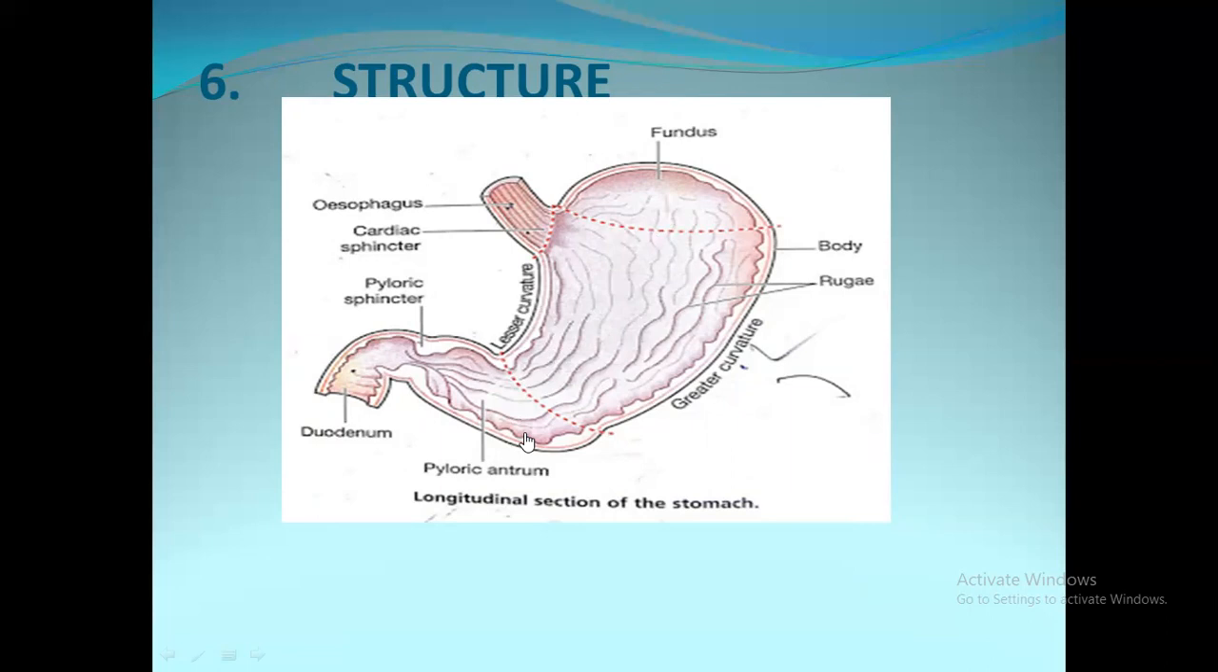The third part is the pyloric antrum. It is the lower part of the stomach and contains the pyloric sphincter. The stomach wall contains 4 layers. Outer is the peritoneal coat from the serous layer. The muscular coat has 3 layers of smooth muscle fibers: outer longitudinal fibers, middle circular fibers and inner oblique fibers. The submucous layer contains blood vessels, lymphatics and nerve plexuses, and the mucous membrane contains many gastric glands. The gastric glands secrete gastric juice.